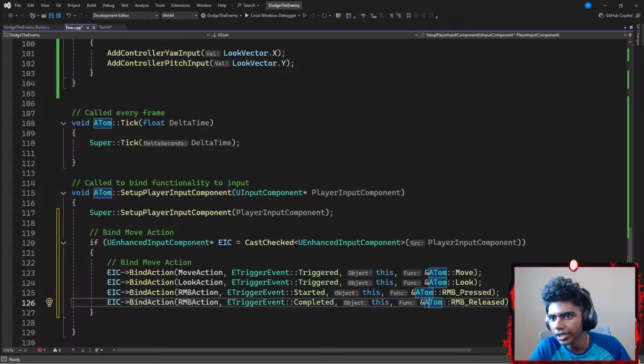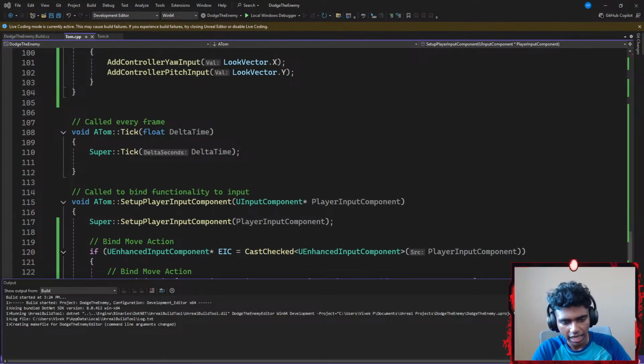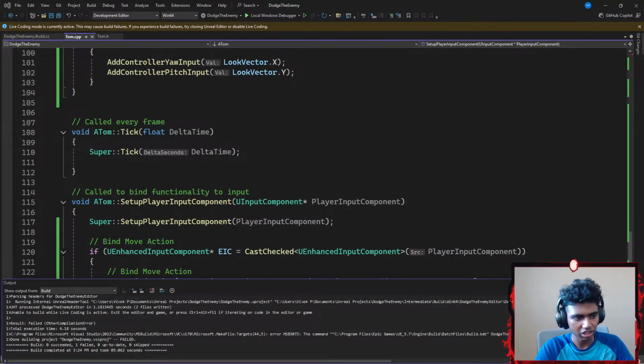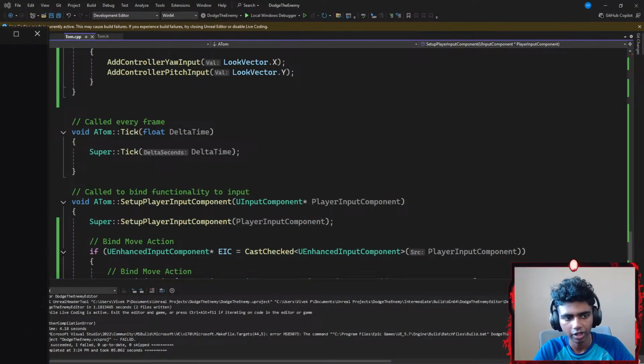There. Okay, I think that's pretty much it, right? No, there's one more. There was a summon action, but I won't need that for now. Okay, I'm going to quickly open my Unreal Engine through my Visual Studio and just run the code. I mean, it does work, I'm just kind of rushing right now.